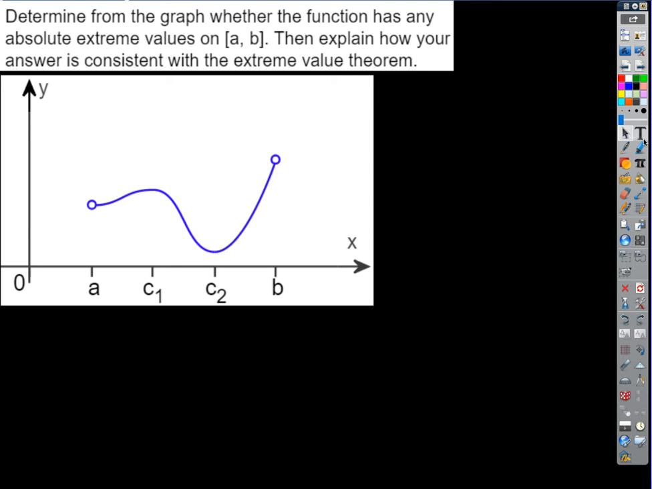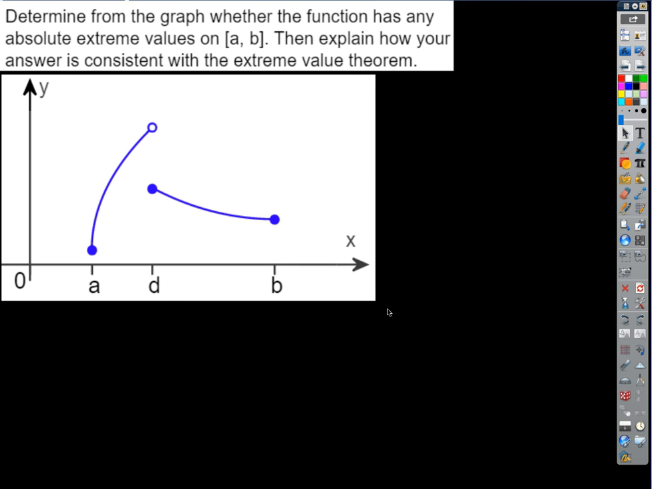Okay, what's the verdict on this one? So what are the absolute extreme values on the closed interval from A to B? Well, is it a closed interval? No, it's not, right? There are no endpoints there. So is there an absolute maximum? No, there's not, correct. Is there an absolute minimum? Yes. Where is it? C2. C2, good. Okay, what about this one?